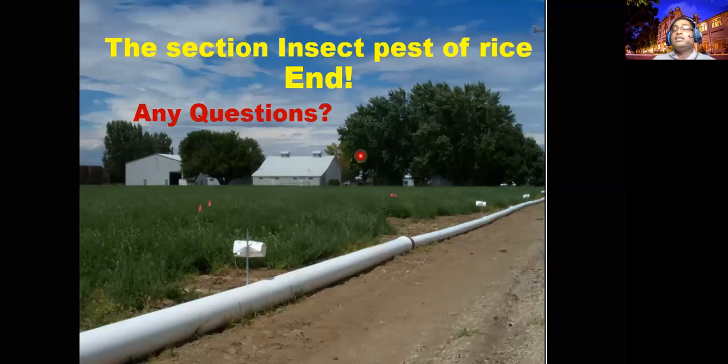These are what we call leaf feeders, or leaf case worm also.